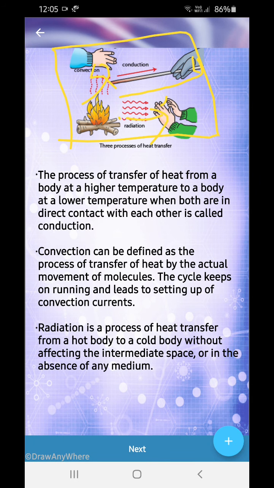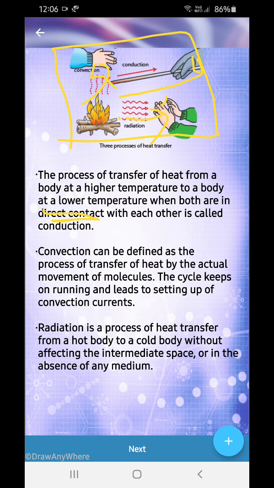So, the process of transfer of heat from a body at a higher temperature to a body at a lower temperature when both are in direct contact with each other is known as conduction. So, there must be a direct contact. Convection is when a body transfers heat by the actual movement of molecules. So it needs actual movement of molecules.